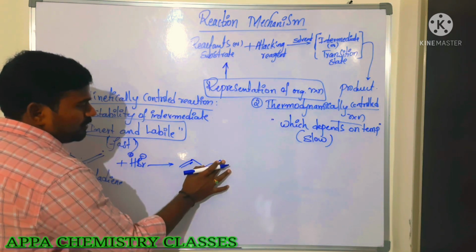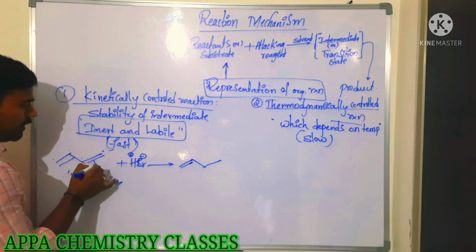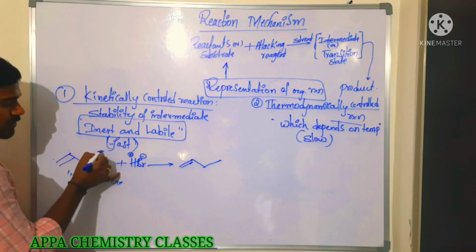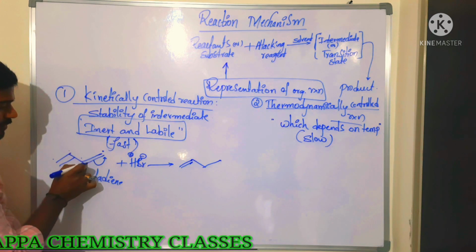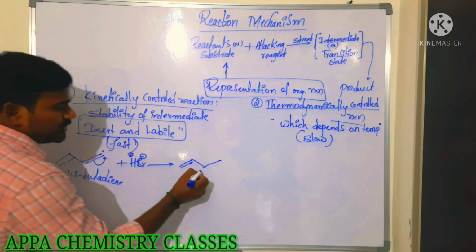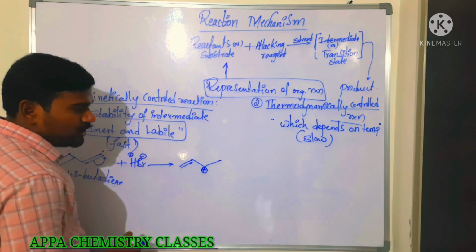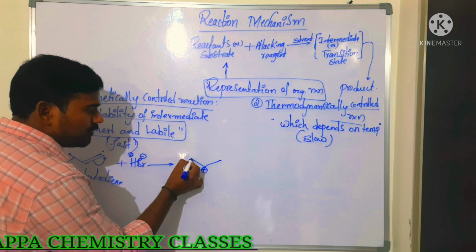Then CH2 becomes CH3, and this pi bond will be shifted here, then it becomes CH2 minus, then H plus will come and substitute here. Then this carbon is losing the electron, so this carbon is getting the positive charge. Which type of carbocation is it? Allyl carbocation.